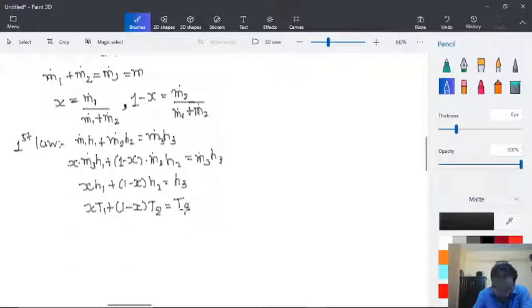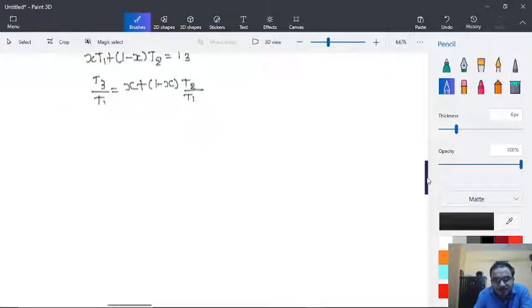We can also slightly modify this again: T3 by T1 is equal to x plus 1 minus x into T2 by T1.